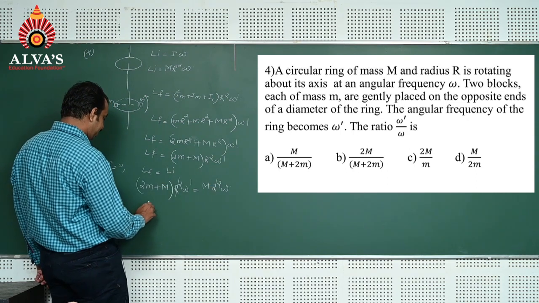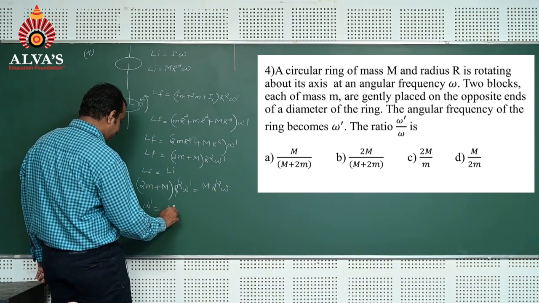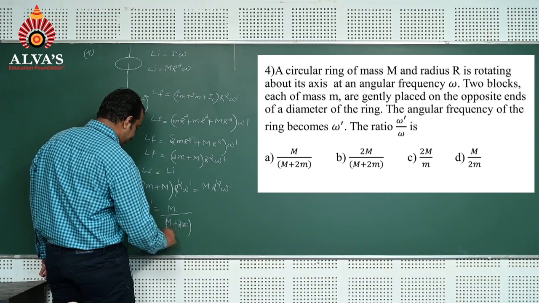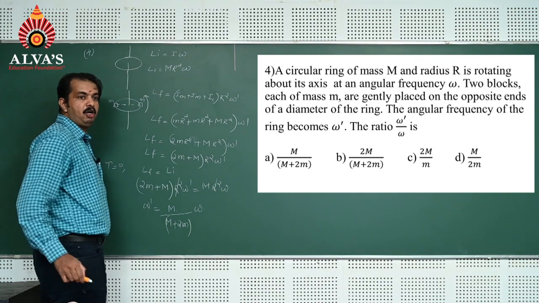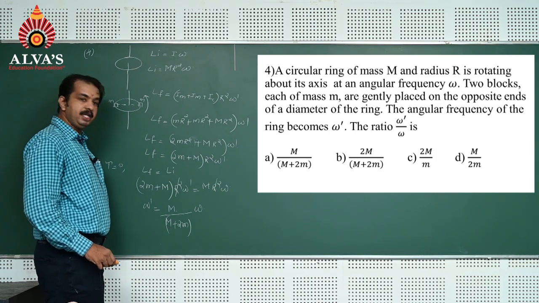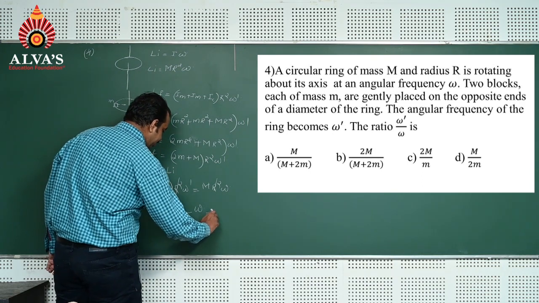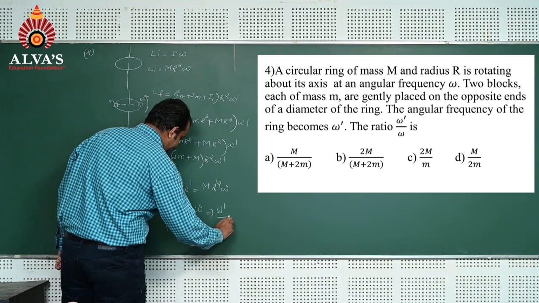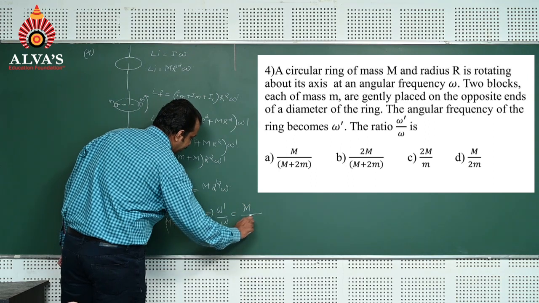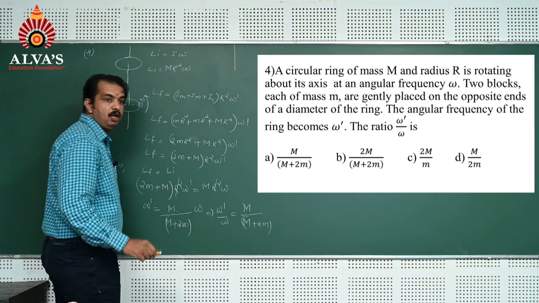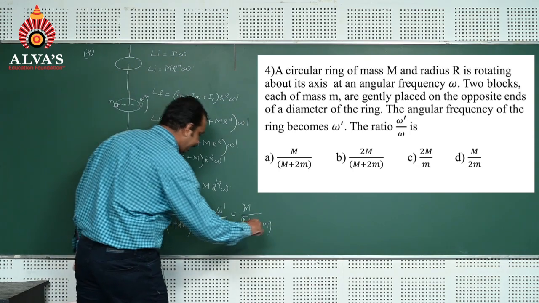So omega dash can be written as M divided by M plus 2m into omega. That means omega dash divided by omega is M divided by M plus 2m. Option A is the correct answer.